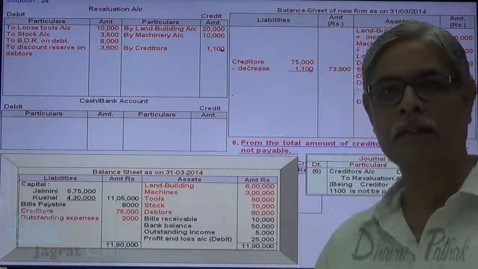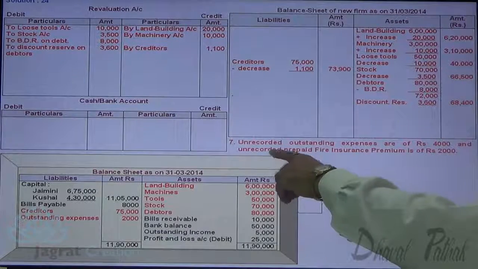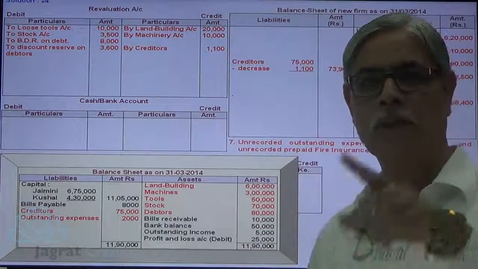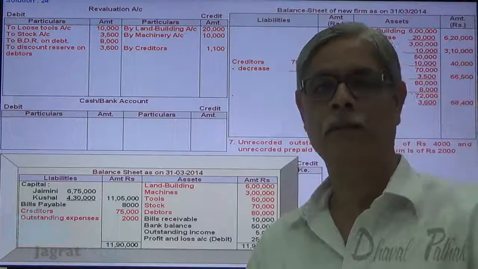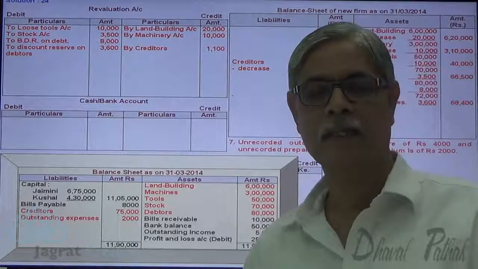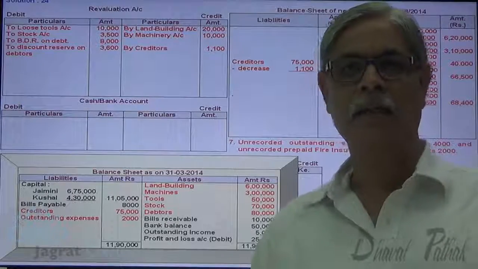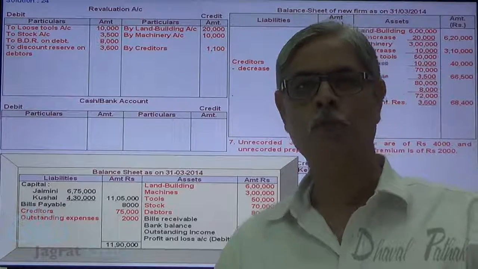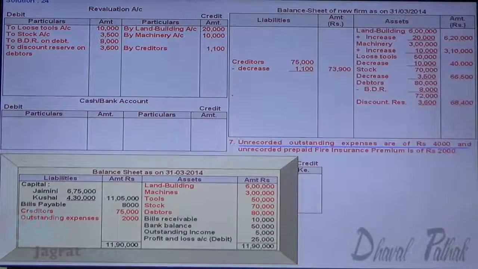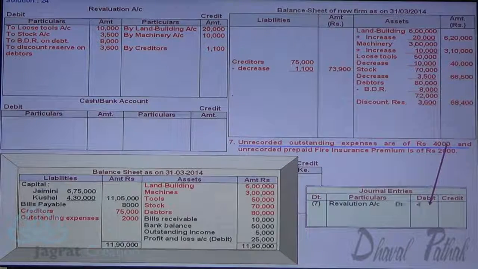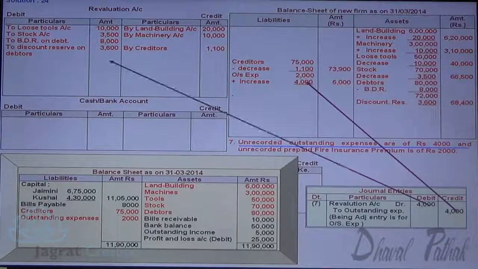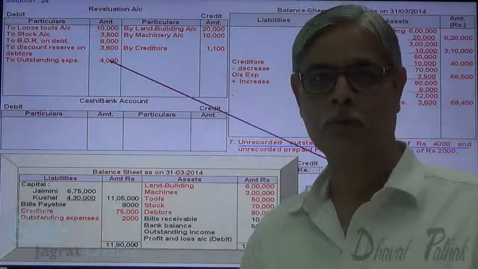Now I want to consider the next adjustment. Unrecorded outstanding expenses are 4,000. Outstanding expenses are 2,000, 4,000 unrecorded. If you record it, it will become 6,000. 2 plus 4, 6,000. Increase in liability is a loss. Losses are debited to revaluation account. So revaluation account debit to outstanding expense account credit 4,000. 2,000 are the existing expenses plus 4,000, and this being a loss is debited to revaluation account.